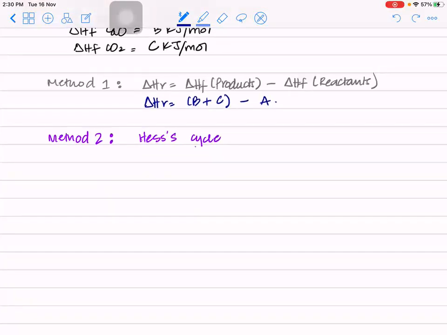Now let's see how we use the Hess cycle to find delta H. This is relatively more time consuming and I want you to just listen for now. You can copy later. All right, so let's see how we draw the Hess cycle. There are multiple steps that you have to follow. The first step is that you need to write the equations of everything that is given to you. So the first step is write equations for the data provided.